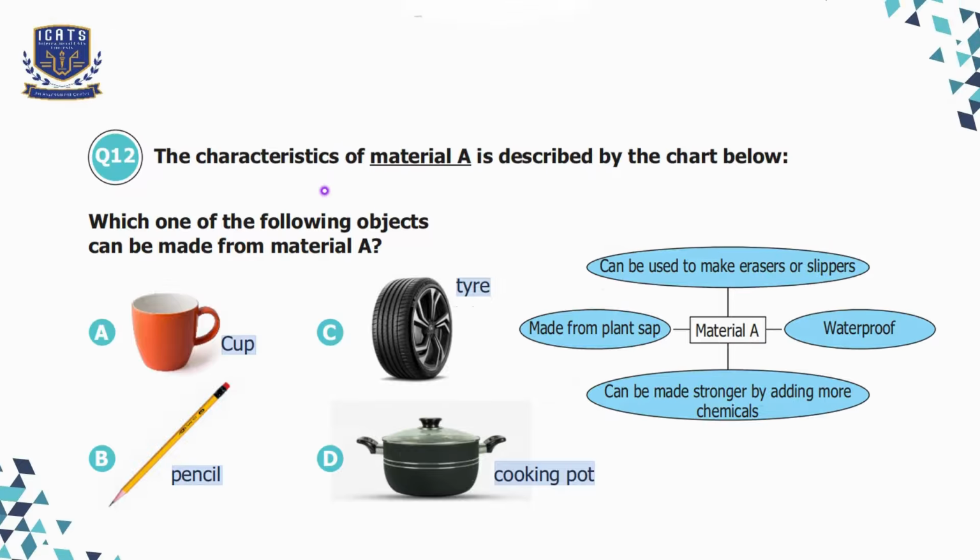Question number 12. The characteristics of material A are described by the chart below. Which one of the following objects can be made from material A? Option A, cup. Option B, pencil. Option C, tire. Option D, cooking pot.